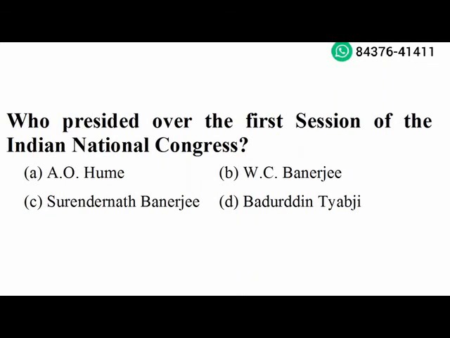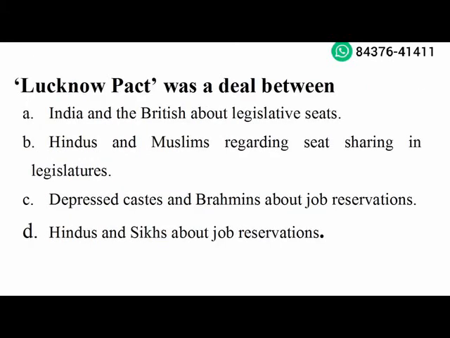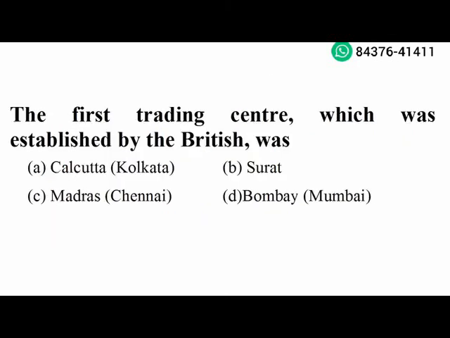Next question. For what are the Morley Minto reforms of 1909 known for? Separate electorates. Option A is the right answer. Next question. Lucknow Pact was a deal between Hindus and Muslims regarding seat sharing in legislatures. Option B is the right answer. Next question. The first trading center which was established by the British was Surat. Option B is the right answer.